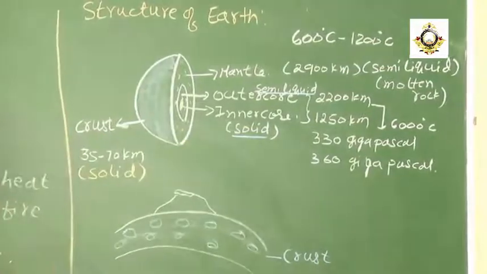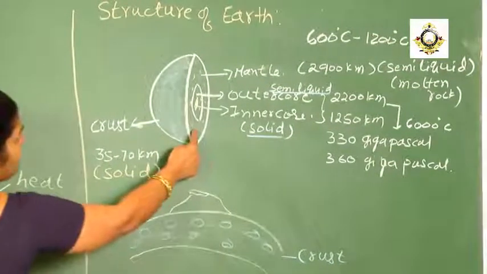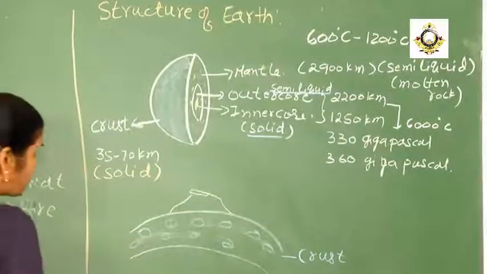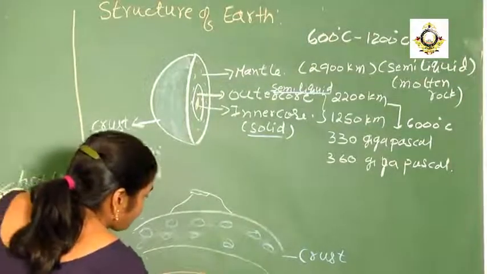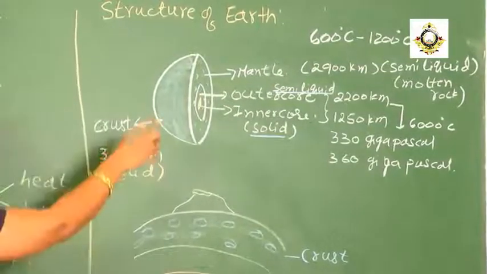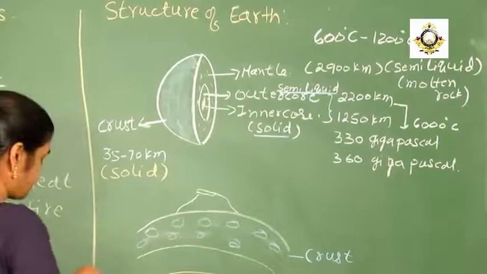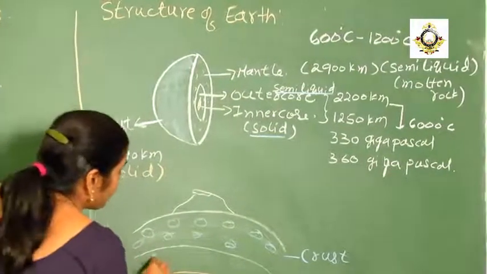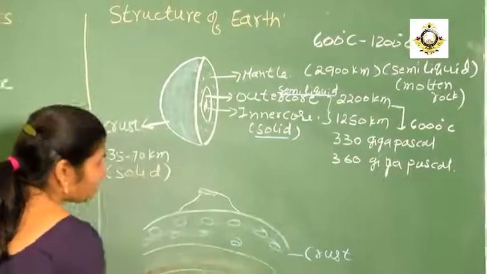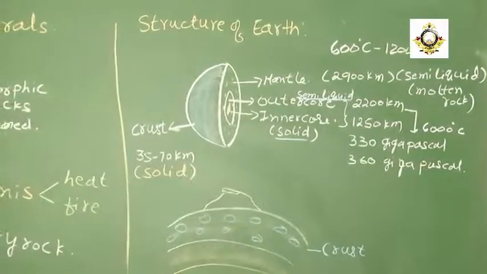Then after the crust, what is the next one that we are going to get? It is the mantle. Then what is the depth of the mantle? It is 2,900 kilometers. And what about the substance in that one? It will be in the form of liquid, semi-fluid.